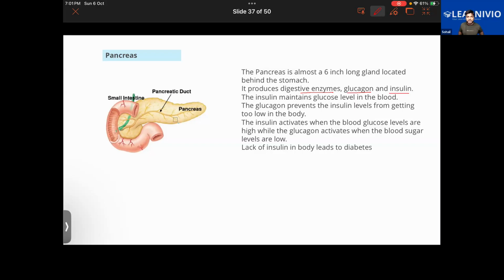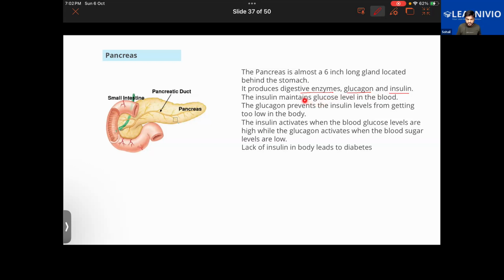Pancreatic juice contains lots of enzymes that help in the breakdown of fat and protein, and also break down the starch present in the food. But right now we are not learning about pancreatic juice. Our main focus is the glucagon and the insulin that will be produced by the pancreas.